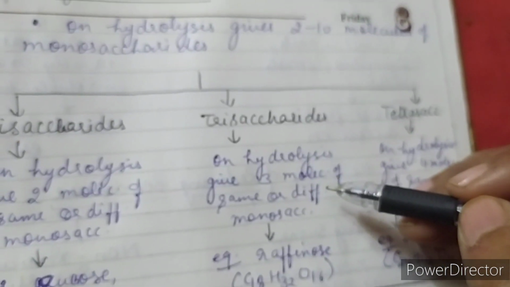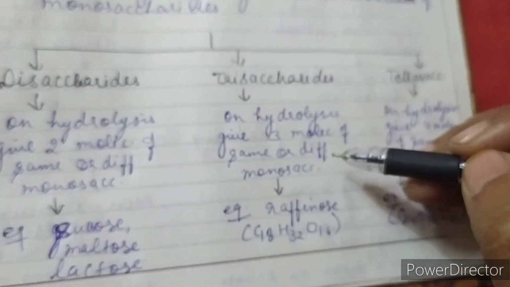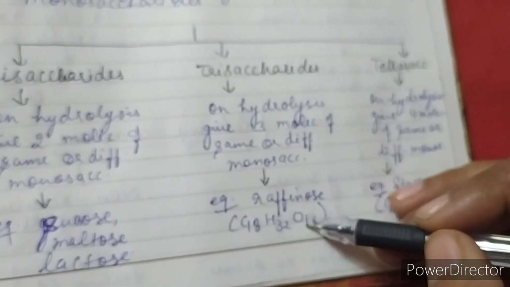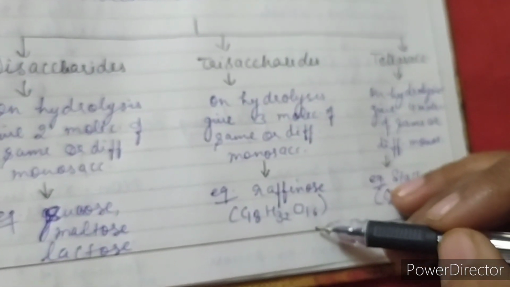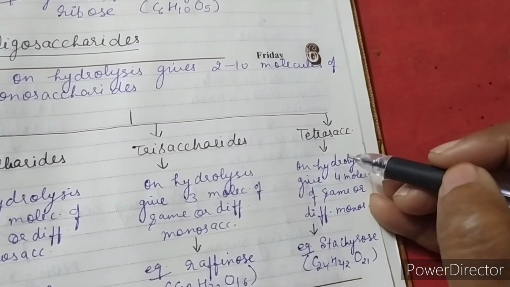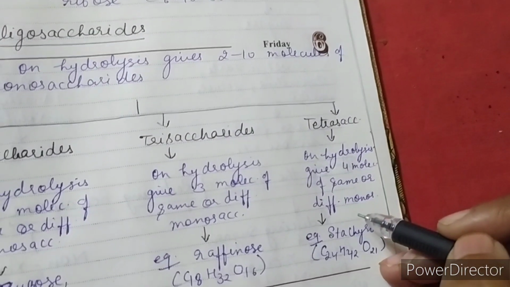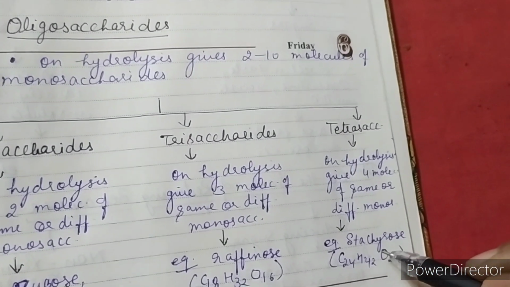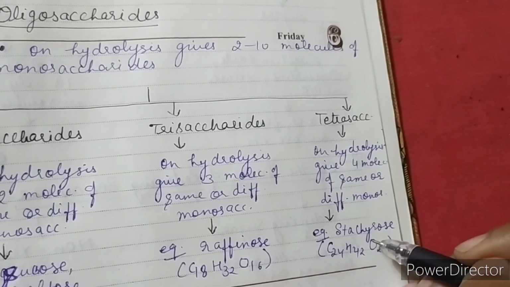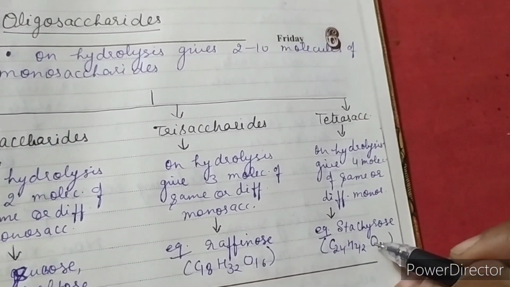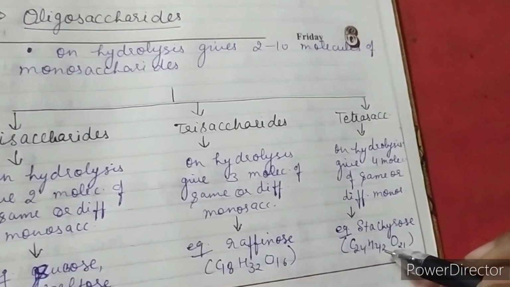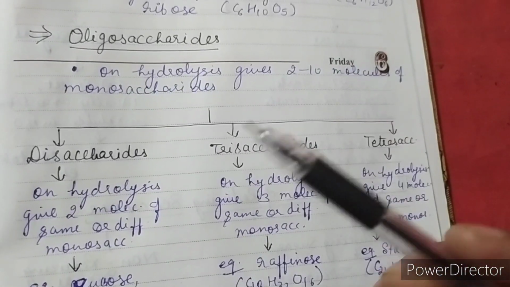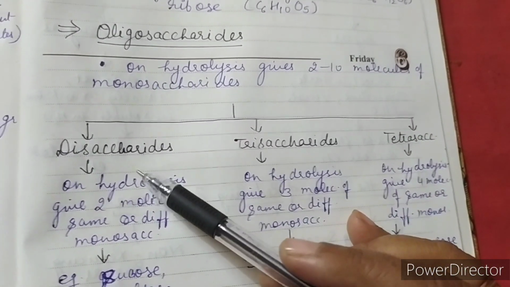Trisaccharides give 3 molecules of the same or different monosaccharides on hydrolysis, like raffinose, which gives 1 molecule each of glucose, galactose and fructose. Next are tetrasaccharides, which on hydrolysis give 4 molecules of the same or different monosaccharides, like stachyose. It gives 1 molecule of glucose, 1 molecule of fructose and 2 molecules of galactose. So according to the number of monosaccharides, they are classified as di-, tri- and tetrasaccharides.